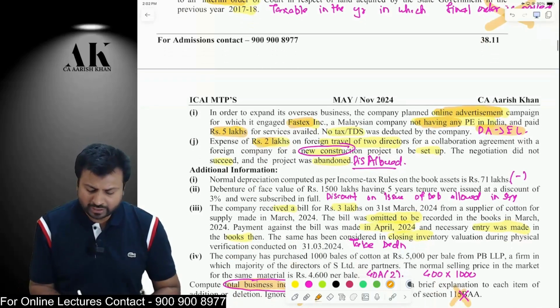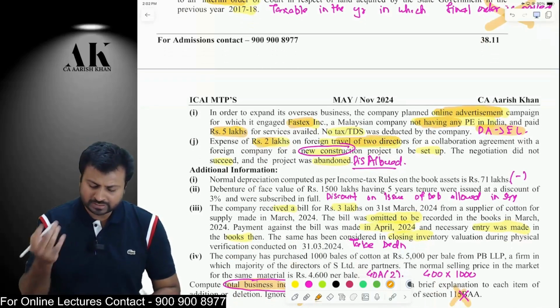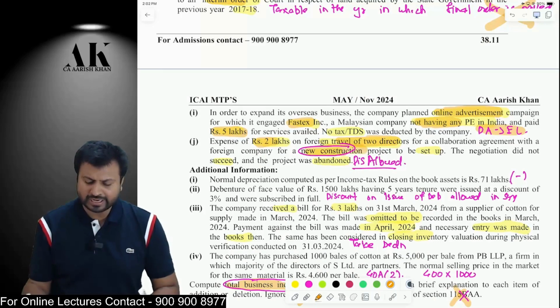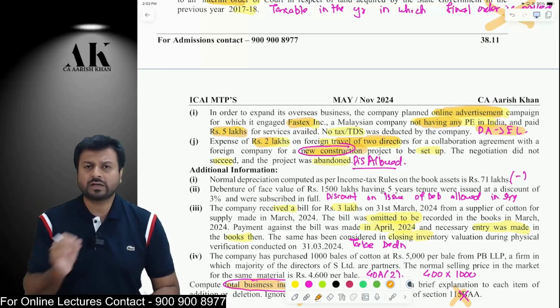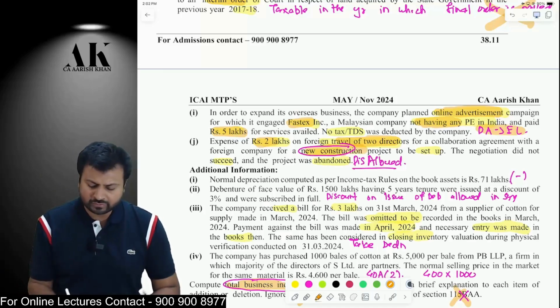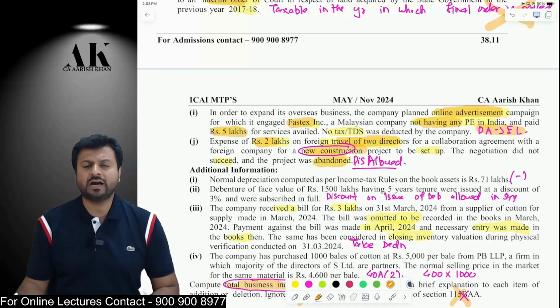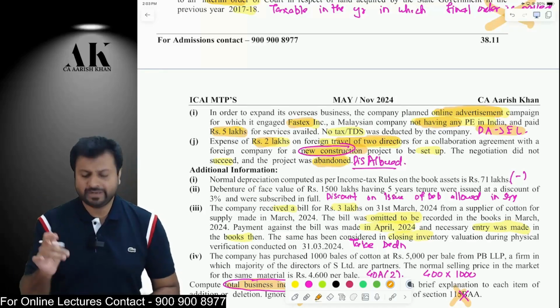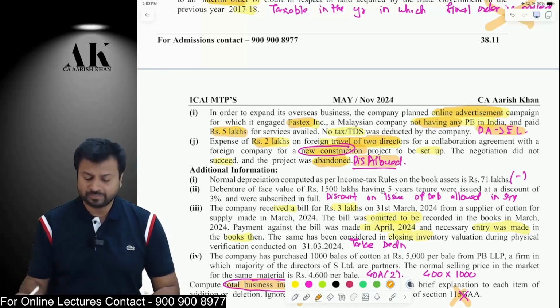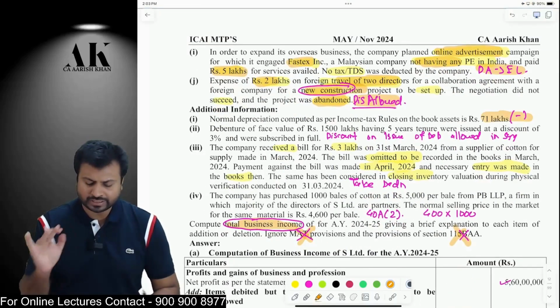Then we have incurred some 2 lakh rupees on foreign travel of 2 directors for a collaboration on a new construction project, but the collaboration did not work out and the project was abandoned. Therefore, whatever expenditure you have incurred for this foreign travel will be disallowed as it is a capital expenditure. Next one, normal depreciation of 71 lakhs you can claim as a deduction.